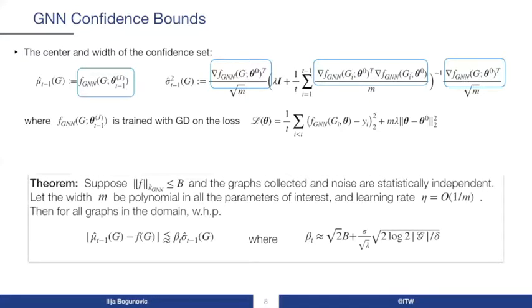Our main theorem then states that we can use these proposed estimators to obtain valid confidence bounds for every graph in our domain when the true function has a small norm under the GNTK kernel. This holds when the width of the network is polynomial in all the parameters of interest and under a sufficiently small learning rate that is used to train the network.